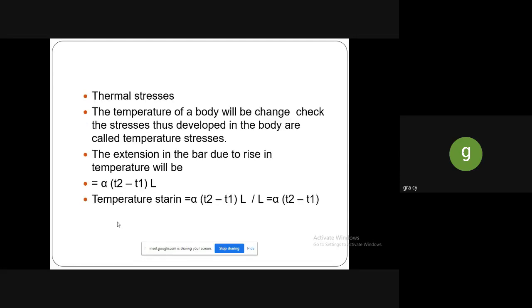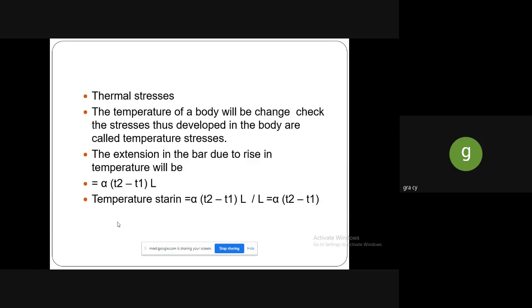So the next topic is we are going to see about the thermal stresses. Thermal stresses may occur due to the contraction or extension of the bar. So the temperature of the body will be changed. The stresses thus developed in the body are called temperature stresses.